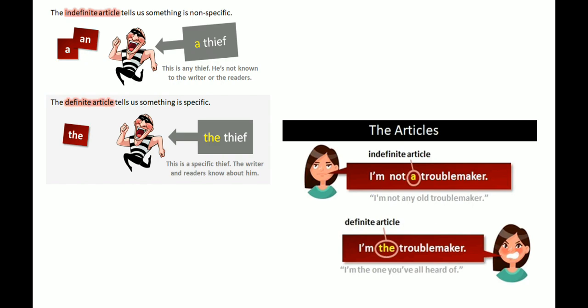Let's see the next example. I am not a troublemaker. I am the troublemaker. In the first sentence, a troublemaker means the person is not any old troublemaker. But in the second sentence, the troublemaker means the person or troublemaker that you have all heard about. Is that clear? I hope all of you are clear about it.